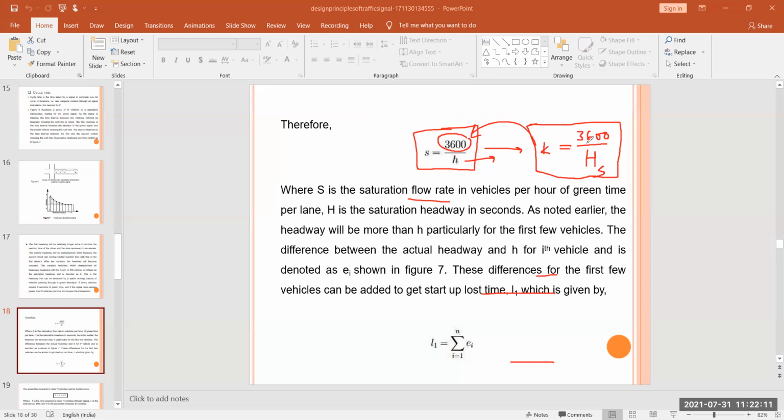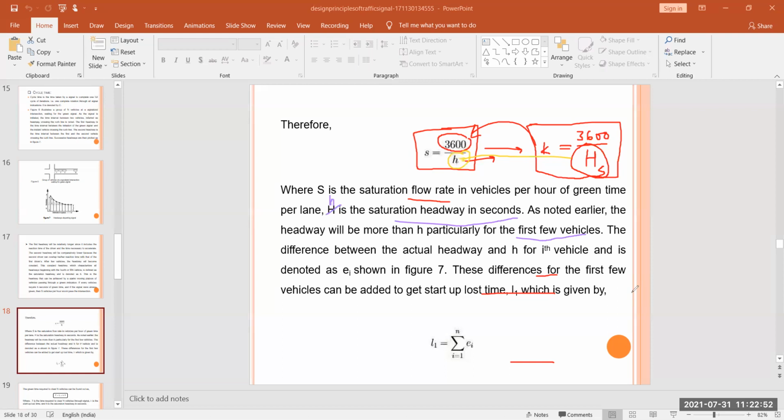This small h is our saturation headway, not the capital H. This small h is the saturation headway in seconds. As noted earlier, the headway will be more than h, particularly for the first few vehicles. The difference between the actual headway and h for the ith vehicle is denoted by ei, shown in figure 7. I already showed these things.